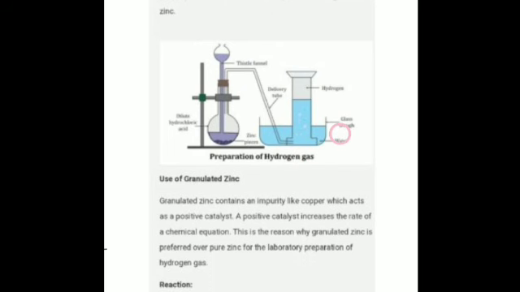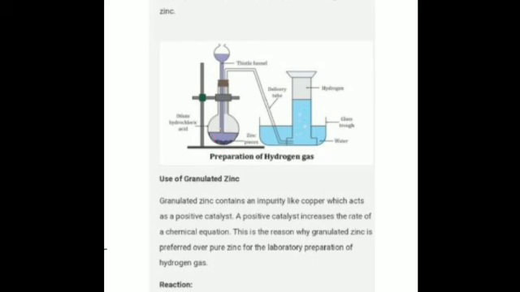Is that clear? Now we pour dilute sulfuric acid through the thistle funnel until all the zinc granules are covered with the acid. So the thistle funnel should be in contact with the surface of the acid.